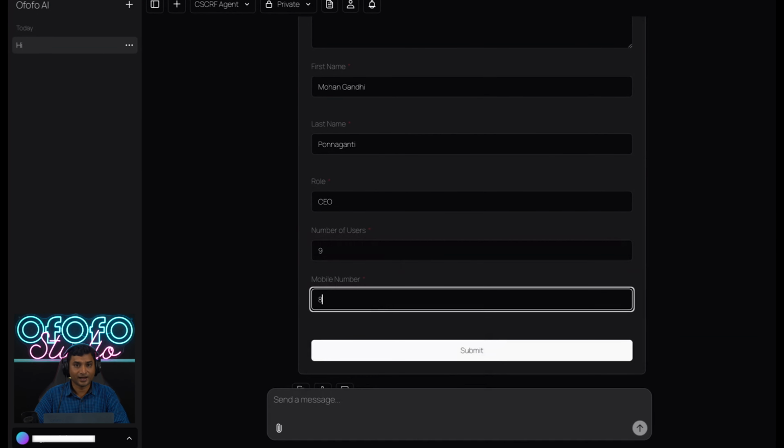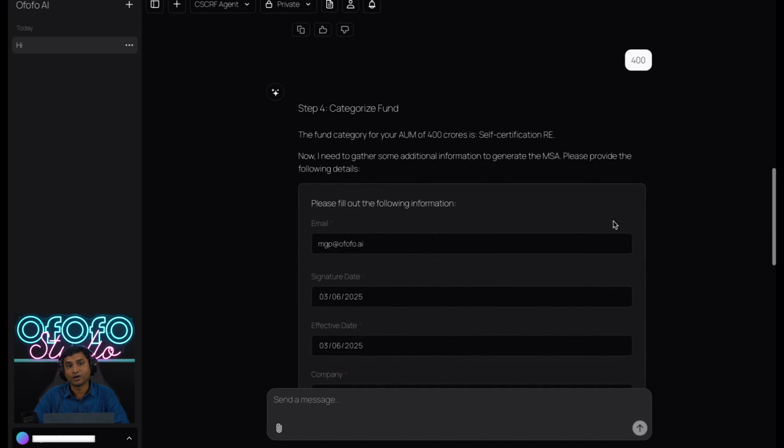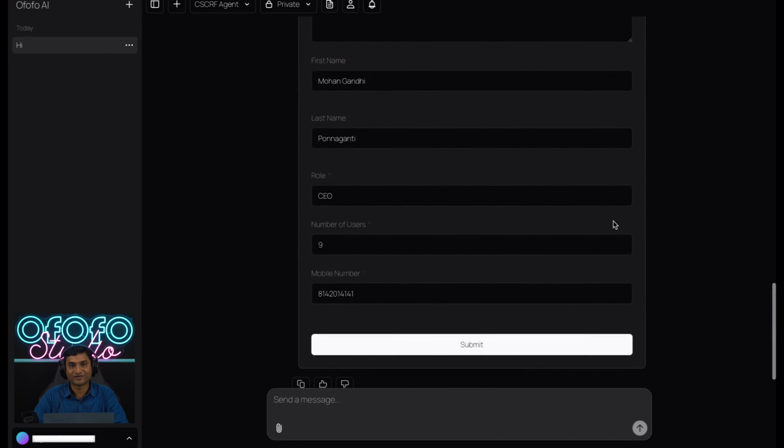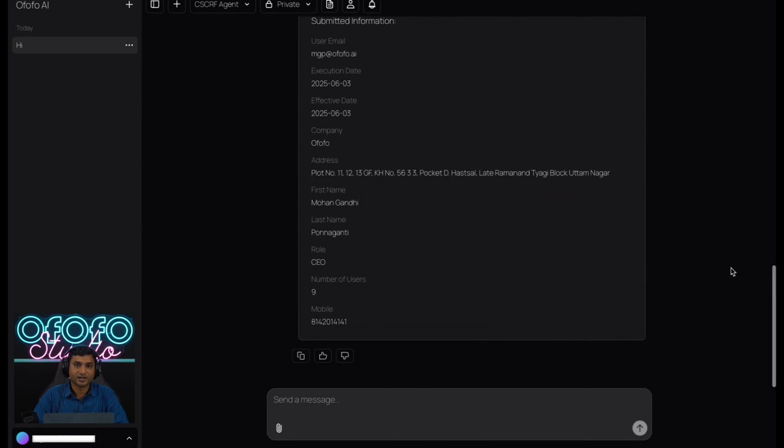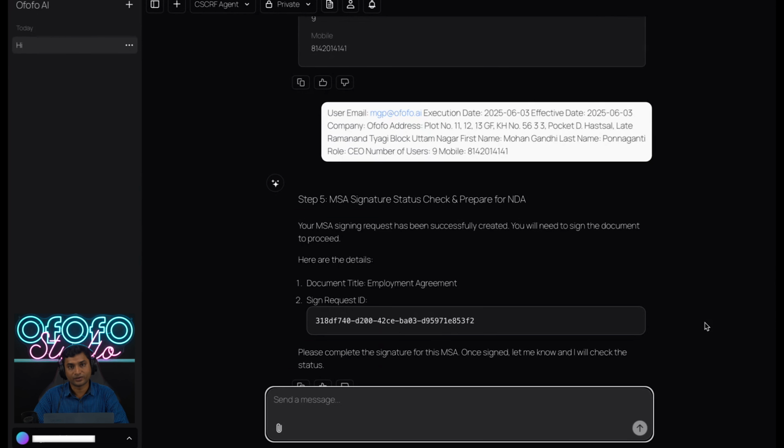To sign an MSA, you need to provide some details. Let's fill them in. If some of the details are already present with the agent, then you don't have to fill them again. You provide the requested details and you're good to send it for signatures. The agent sends a signable contract with the pre-filled details. Ideally, the agent should create a document and send it for review and signatures.